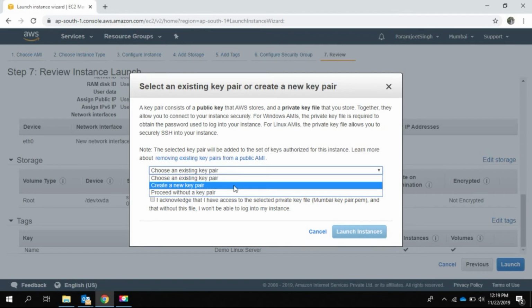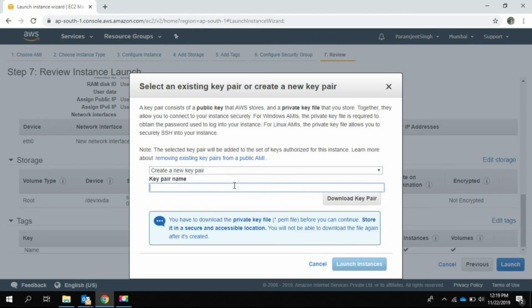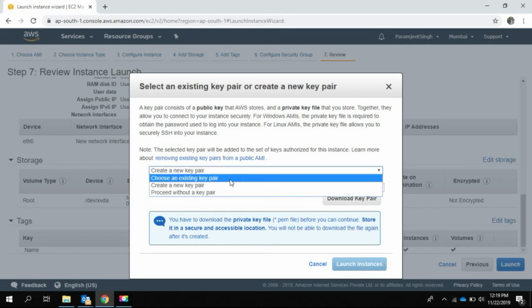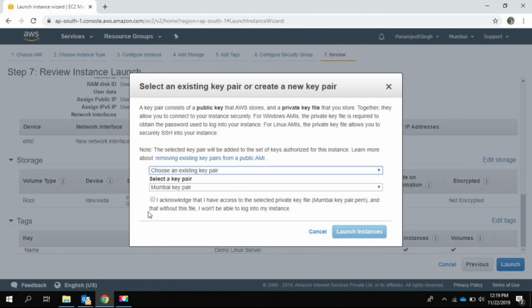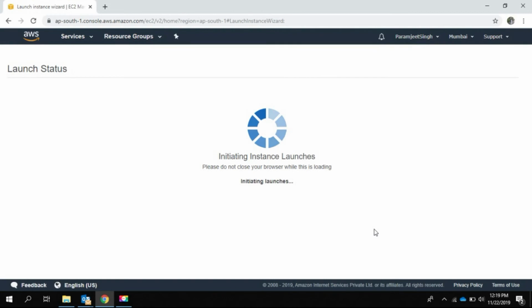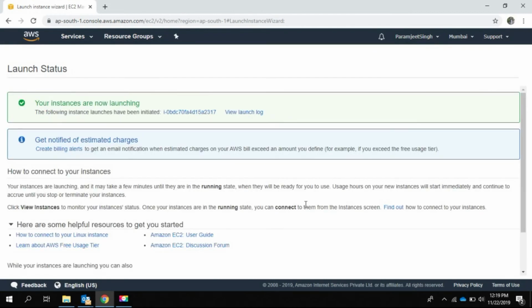If you need to create a new key pair, just click on it, give it a name, and download the key pair that will contain your private key information. For this demo purpose, I'm just choosing the existing key pair which I already own. Just acknowledge it, click on launch instance.